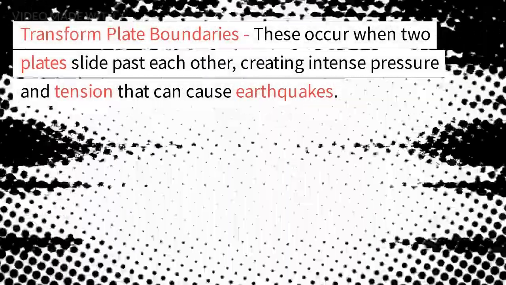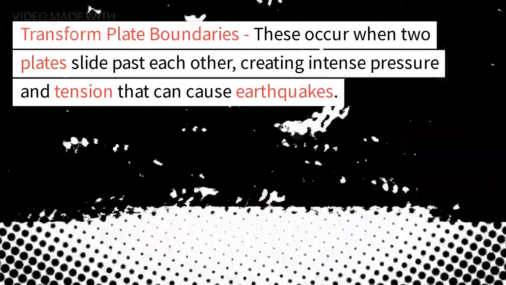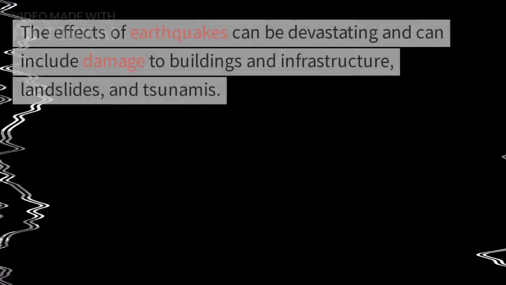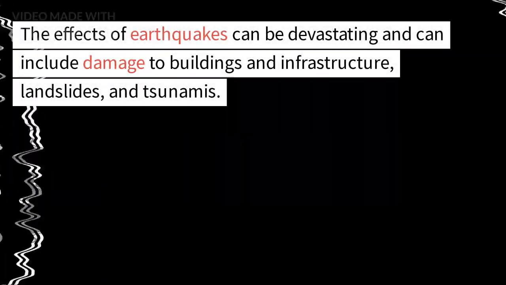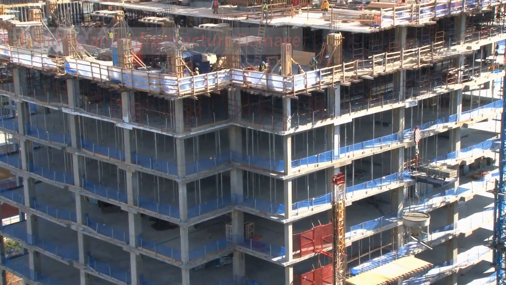Transform plate boundaries. These occur when two plates slide past each other, creating intense pressure and tension that can cause earthquakes. Effects of earthquakes. The effects of earthquakes can be devastating and can include damage to buildings and infrastructure, landslides, and tsunamis. Building and infrastructure damage.